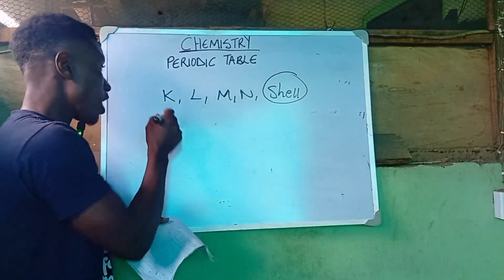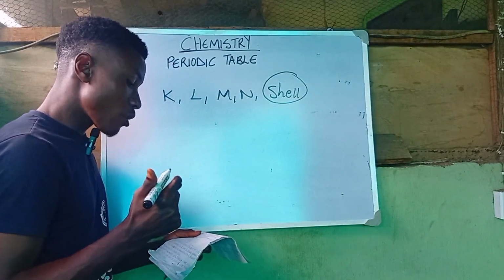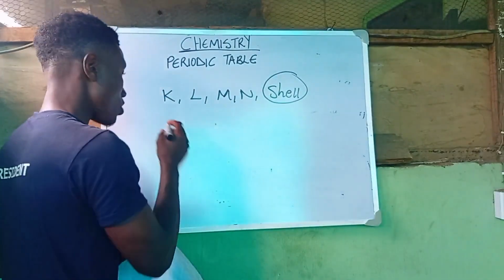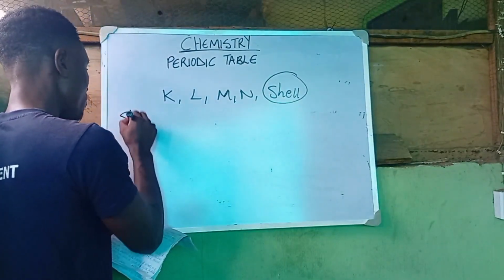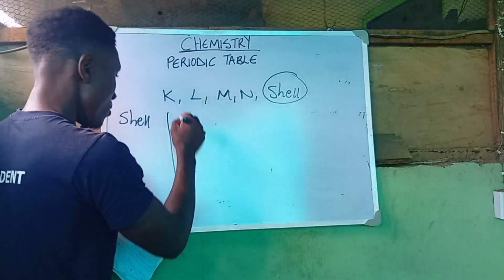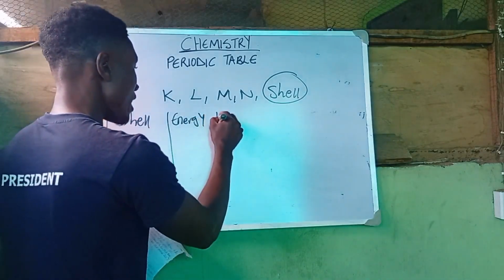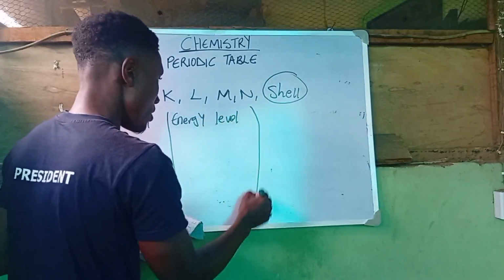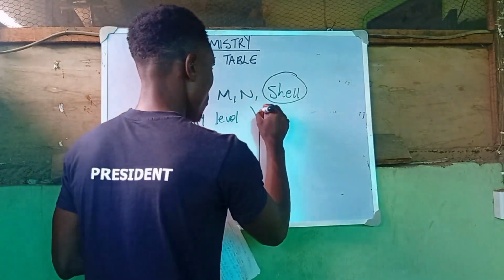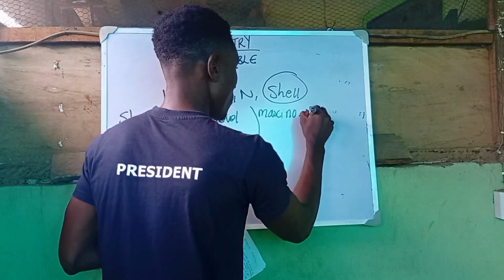So for the shell, we have the K shell. The K shell must contain a maximum number of two electrons. So we are going to say shell. Please screenshot this so that you can be able to copy it. We have shell, we have their energy level. We have their maximum number of electrons.